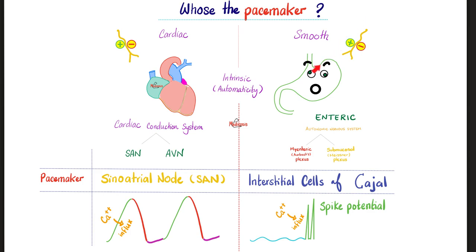Similarly, if you want to increase motility or decrease motility, increase secretions or decrease secretions, that's a different story. Now we're talking about the parasympathetic or the sympathetic nervous system. But even if I cut the sympathetic and the parasympathetic, the heart will continue to pump and the gut will continue to squeeze. In the SA node and AV node, what caused depolarization? Calcium influx. How about in the spike potential of your gut? What causes depolarization? Calcium influx as well.